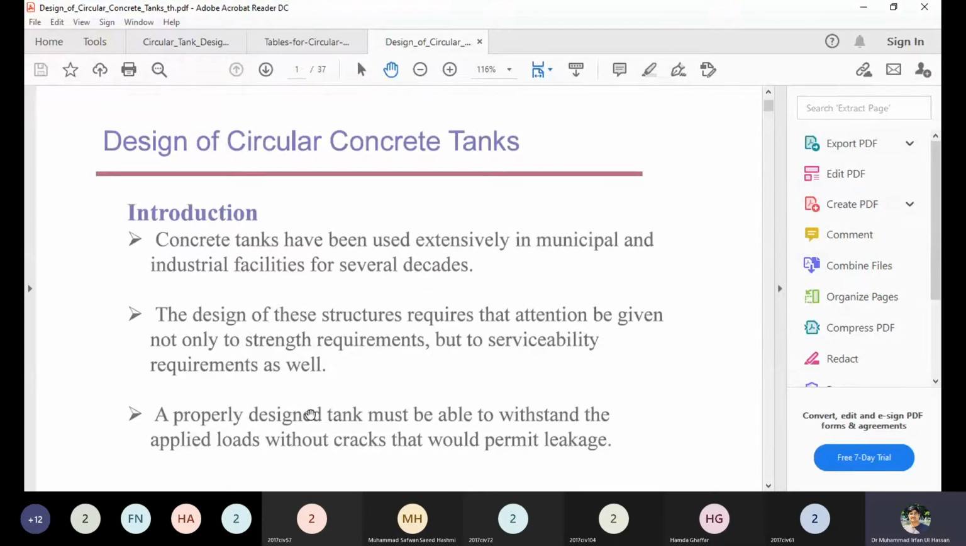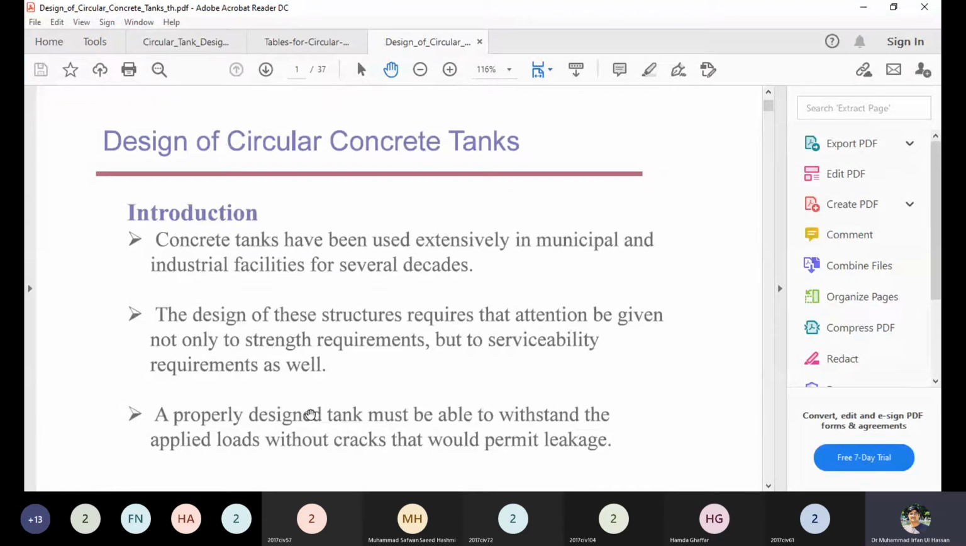So the design of these structures requires that attention must be given not only to the strength requirement but also to the serviceability requirements. These tanks have been widely used, as you know, as underground water tanks for storage, for silos, for treatment plants, for water treatment plants, and of course the application of this topic is understood.